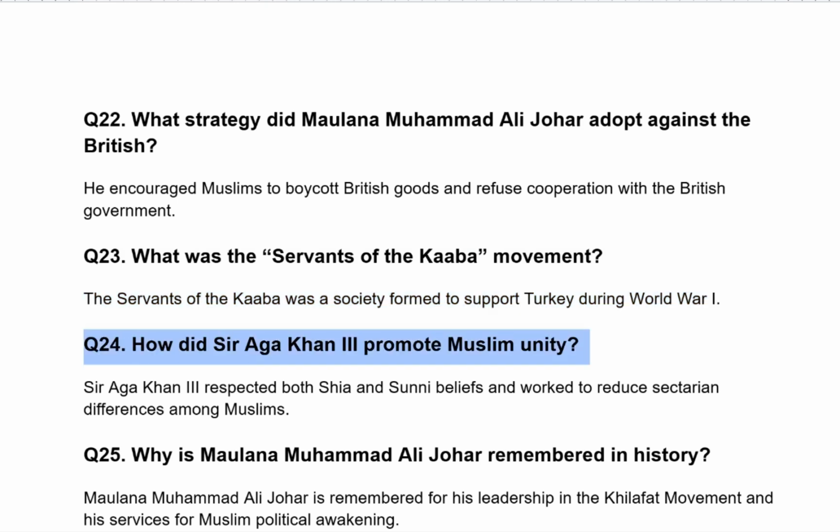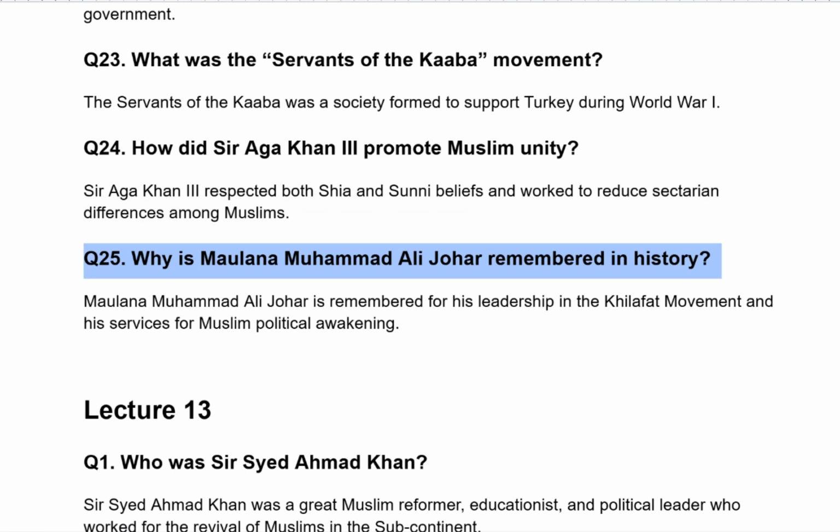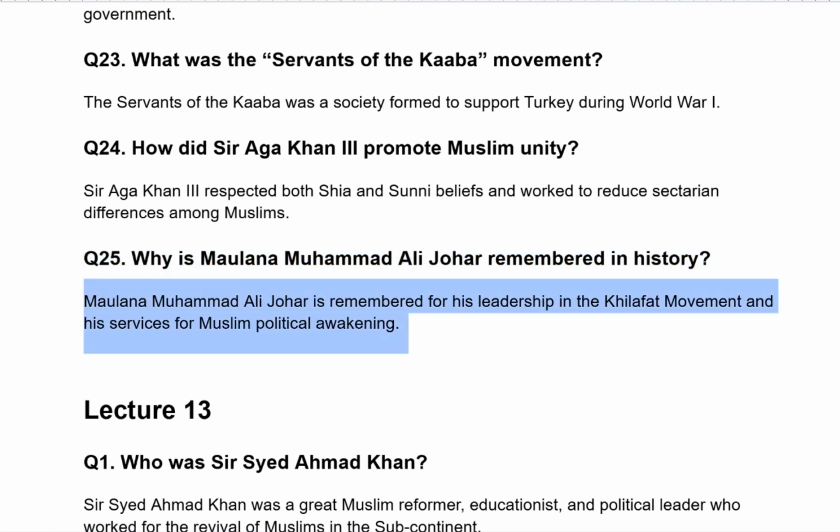How did Sir Aga Khan III promote Muslim unity? He respected both Shia and Sunni beliefs and worked to reduce sectarian differences among Muslims. Why is Maulana Muhammad Ali Johar remembered in history? Maulana Muhammad Ali Johar is remembered for his leadership in the Khilafat movement and his services for Muslim political awakening.